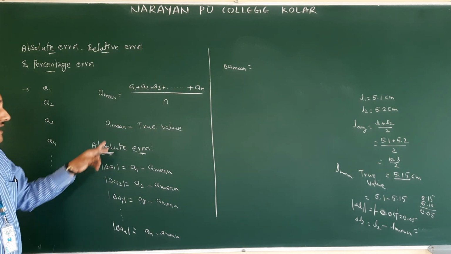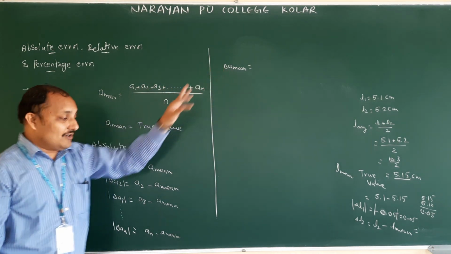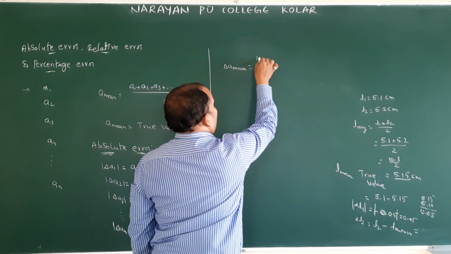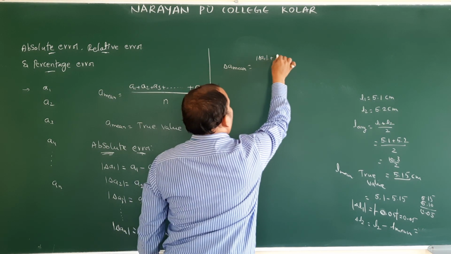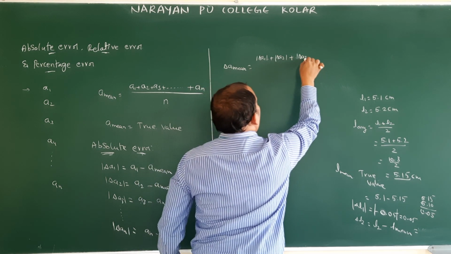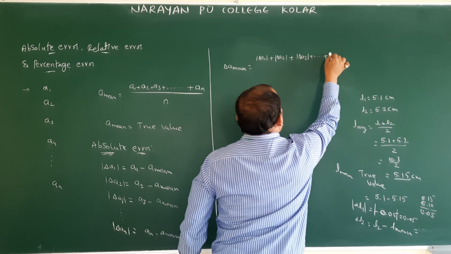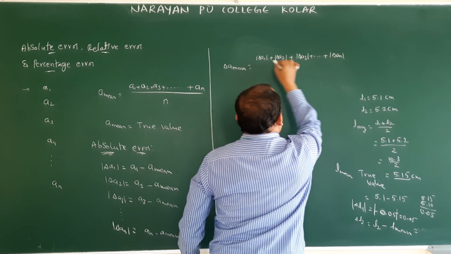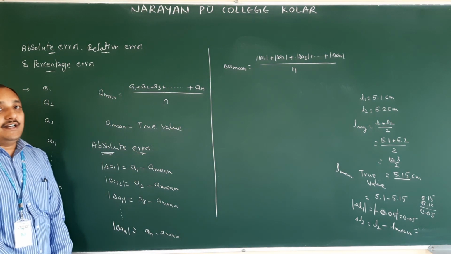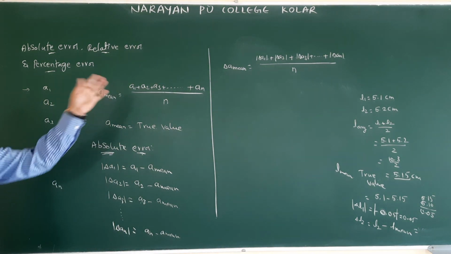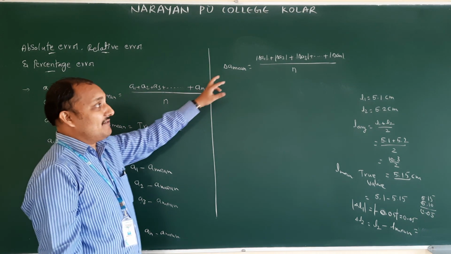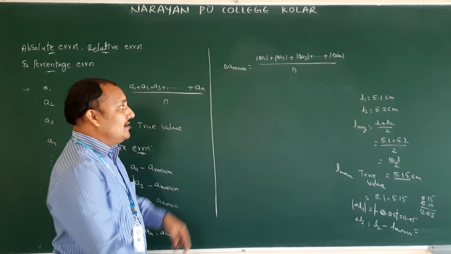Now for delta A mean, therefore, we have to write delta A1 plus delta A2 plus delta A3 plus and so on up to delta An, divided by n. So that is the arithmetic mean of all absolute errors. What is the name of this one? Mean absolute error.